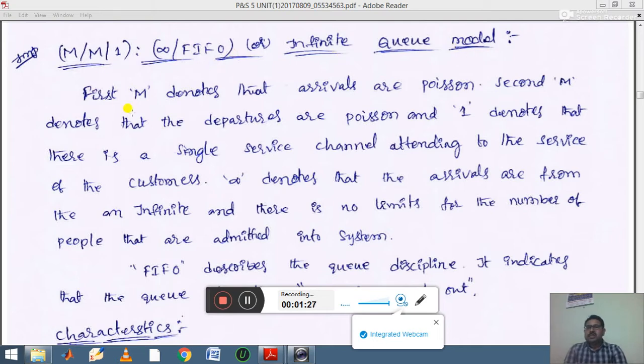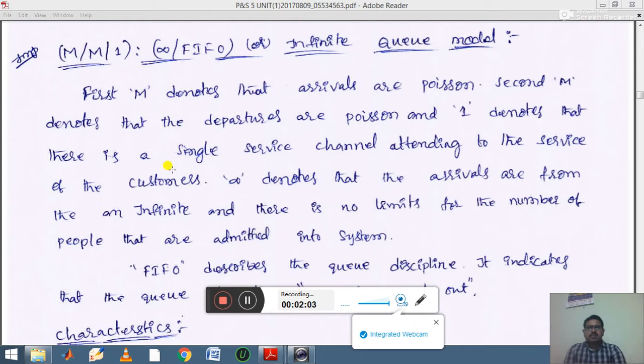So to understand this, the first M denotes that arrivals are Poisson, the second M denotes that departures are Poisson, and one denotes that there is a single service channel attending to the service of the customers. Infinity denotes that the arrivals are from an infinite source, and there is no limit on the number of people admitted into the system.